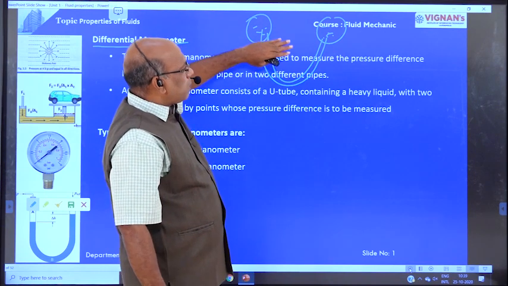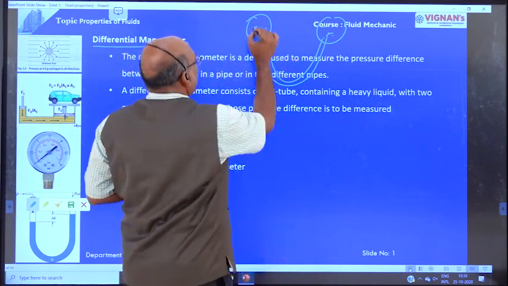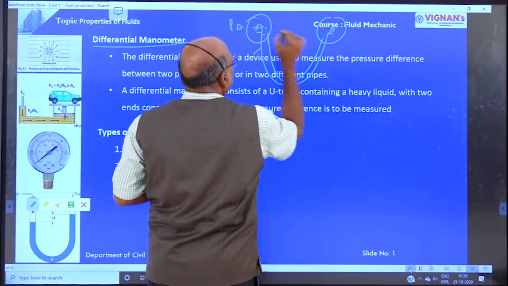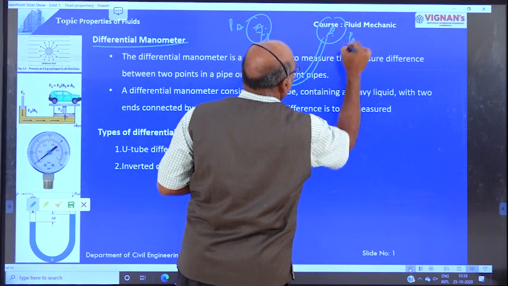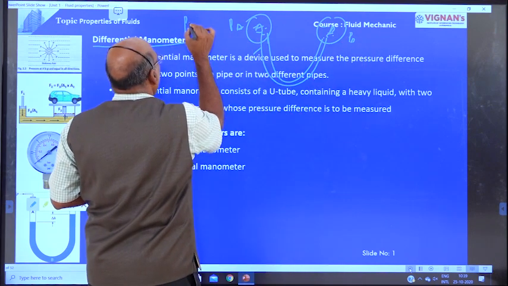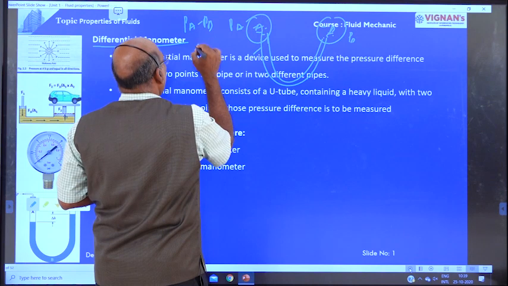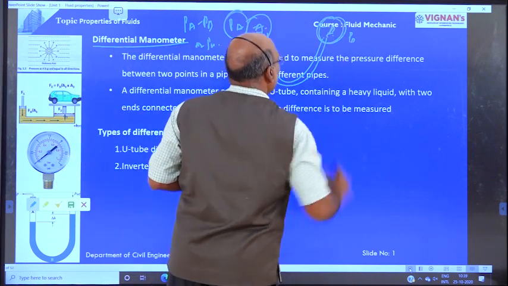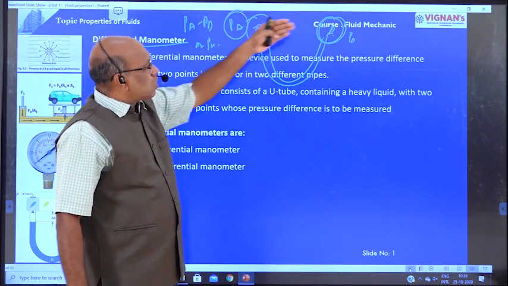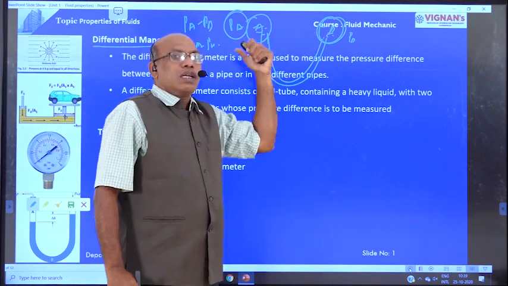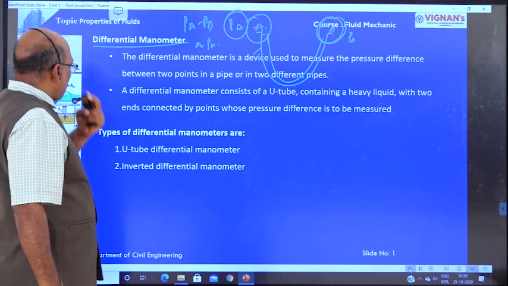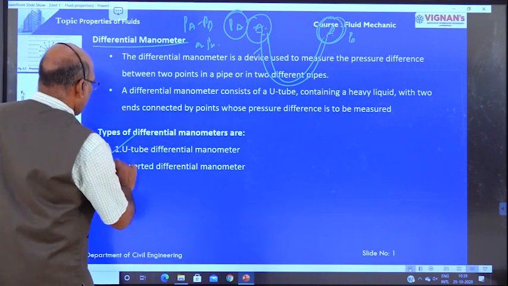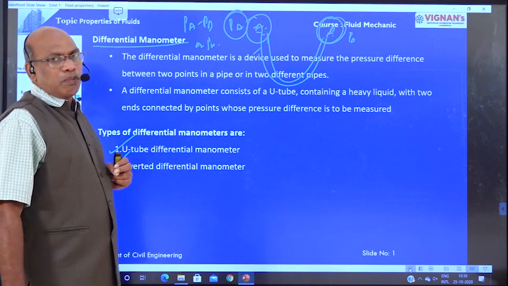The main purpose of the differential manometer is to determine, like this, point A and point B. The pressure at point A is PA, the pressure at point B is PB. The difference, PA minus PB or PB minus PA, the pressure difference between these two pipelines, is determined by using the differential manometer. Differential manometers are of different types: the U-tube differential manometer and the inverted differential manometer.